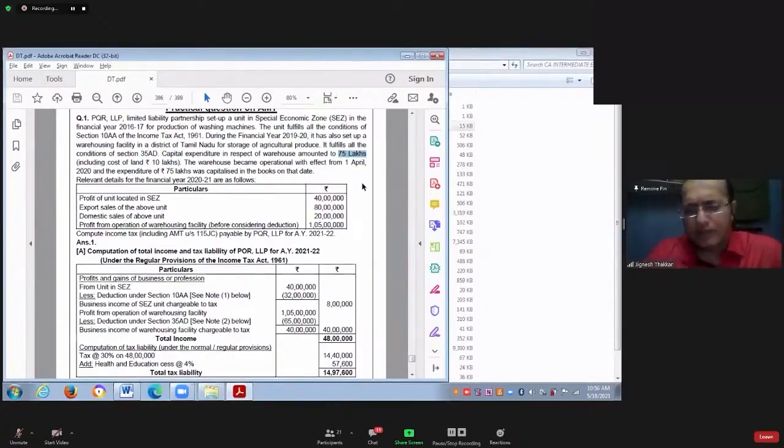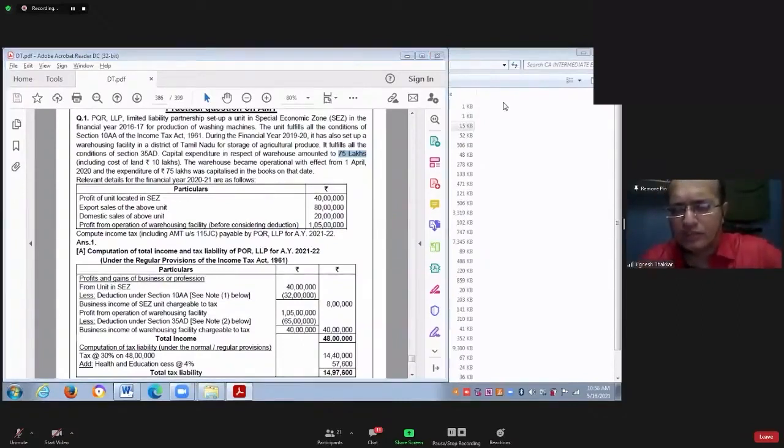And on building, depreciation rate is what? Generally building, what is depreciation rate? 10%. So that would be 6.5 lakhs. So you should deduct 6.5 lakhs from what?